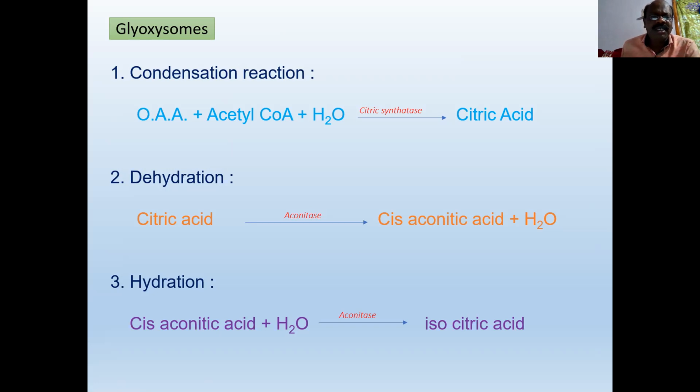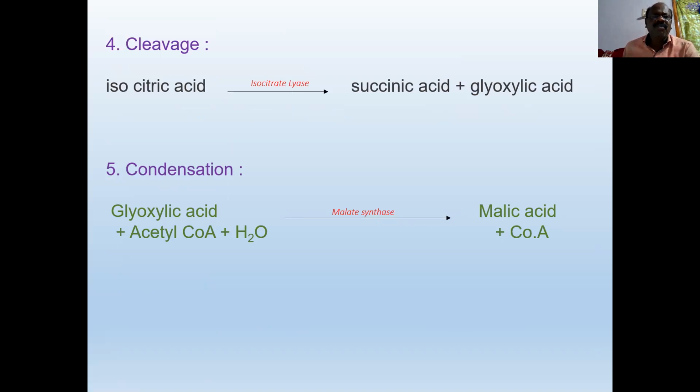And coming to the third reaction, hydration. Hydration means addition of a water molecule to the substrate. Cis-aconitic acid is hydrated to form isocitric acid. This reaction is catalyzed by the same enzyme which catalyzed the dehydration reaction, that is, the aconitase enzyme. So cis-aconitic acid plus water molecule gives rise to isocitric acid. And coming to the fourth reaction, that is cleavage. Cleavage means splitting.